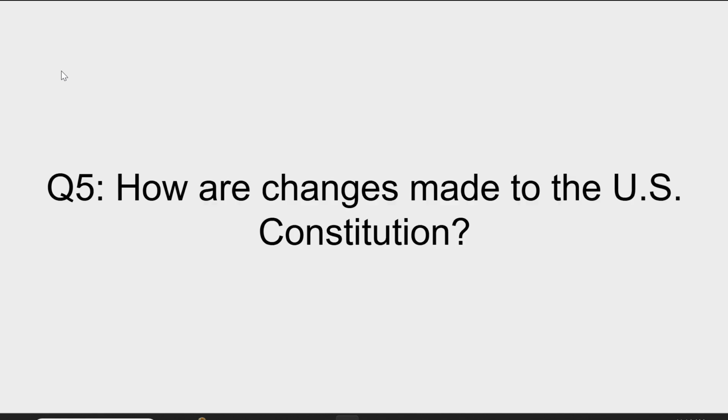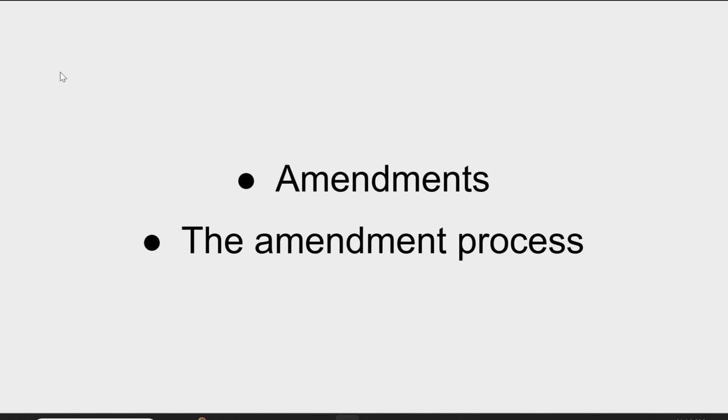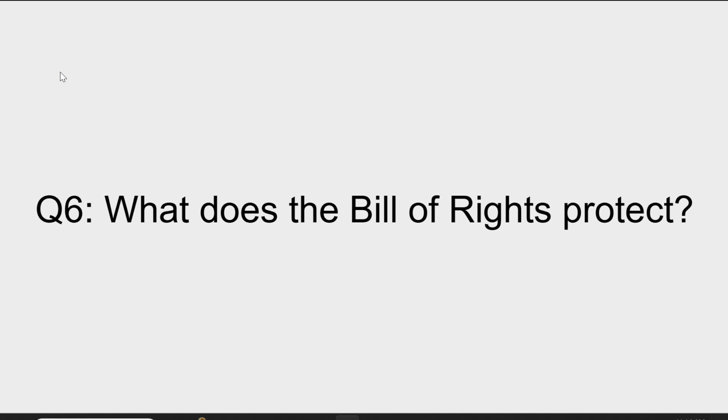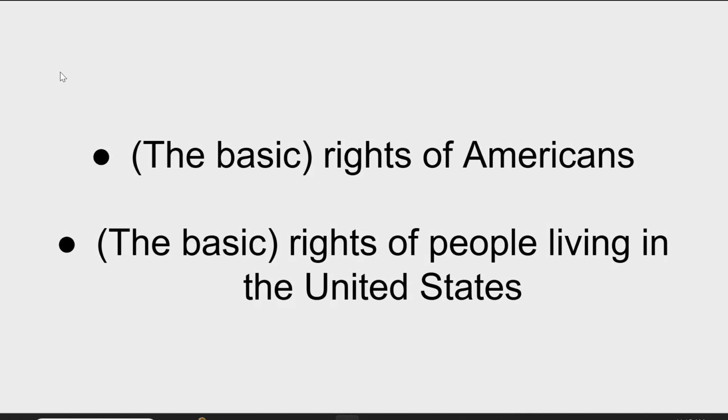How are changes made to the Constitution? This is very similar to the first 100, the amendments or the amendment process. What does the Bill of Rights protect? This is a different phrasing. The original one was, what are the first 10 amendments? Now it wants to know what the Bill of Rights, which is what the first 10 amendments are, protects. Basic rights of Americans or people living in the United States. People have rights in America even if they are not citizens. There are basic rights that it doesn't matter if you're a citizen or not.